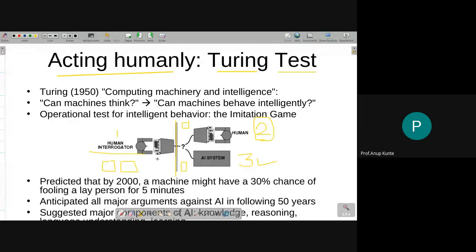Now, when the interrogator goes through the answers, if the interrogator is not able to distinguish which one is from human and which one is from AI, then the AI system is said to pass the test.